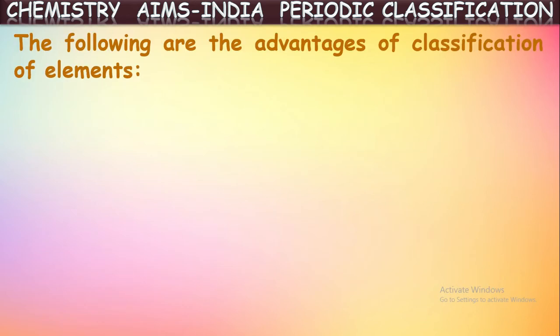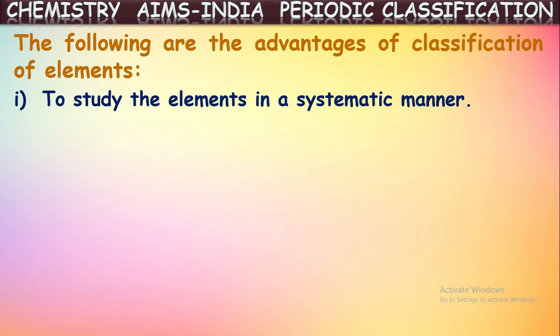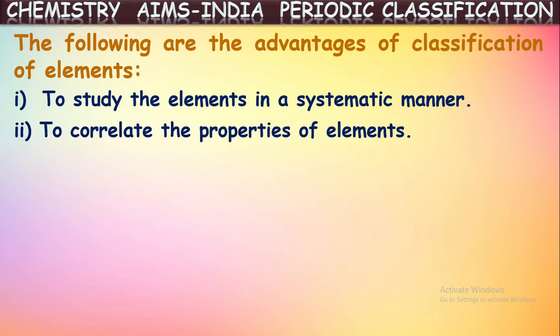The following are the advantages of classification of elements. By the classification, we can get these advantages. What are those? To study the elements in a systematic manner, so we can understand the properties of the elements systematically. And we can correlate the properties of the elements.